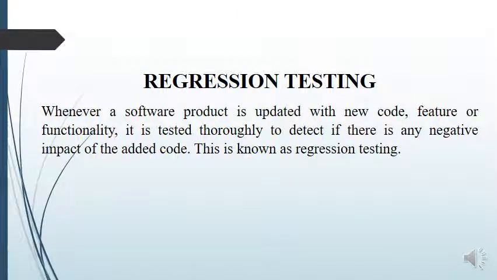Regression testing. Whenever a software product is updated with new code, feature, or functionality, it is tested thoroughly to detect if there is any negative impact of the added code. This is known as regression testing. Regression testing is the testing process done to find a regression in the system after any changes in the product. Regression testing is required when there is a change in requirements and the code is modified according to the requirement, when a new feature is added to the software, for defect fixing, and for performance issue fixes.